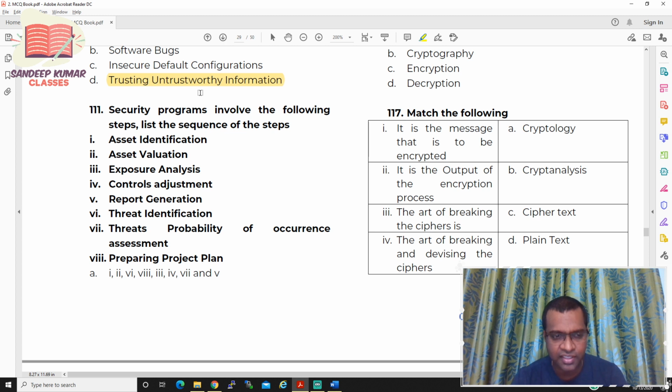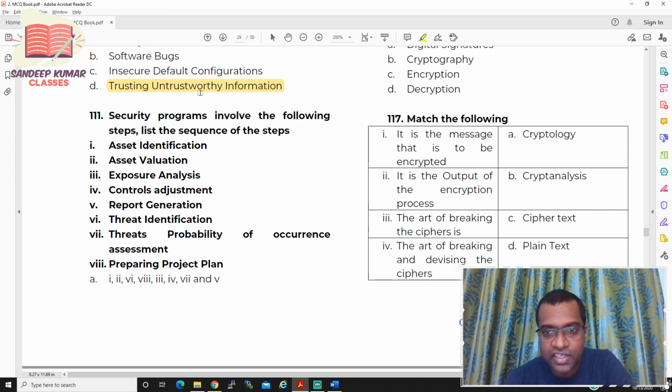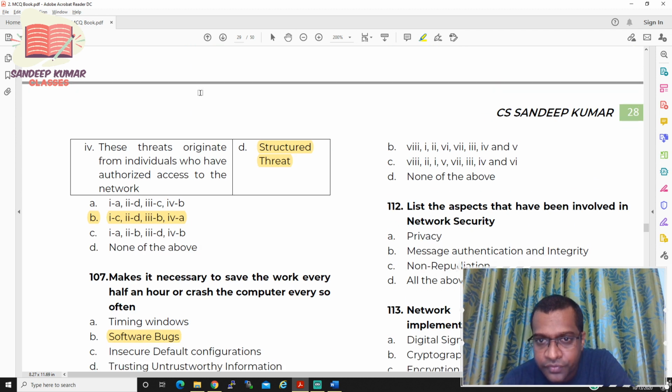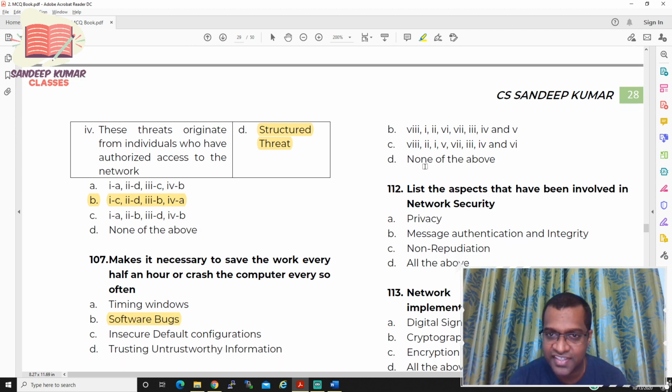Yes, that is correct. So what is the second step, sir? First you prepare a plan, then you have to identify the asset. So the second one should be one. Now let us see the options. Option C has 2, which is not correct. So this might be the right answer. If you check the other options, option B should be the right answer for 111.